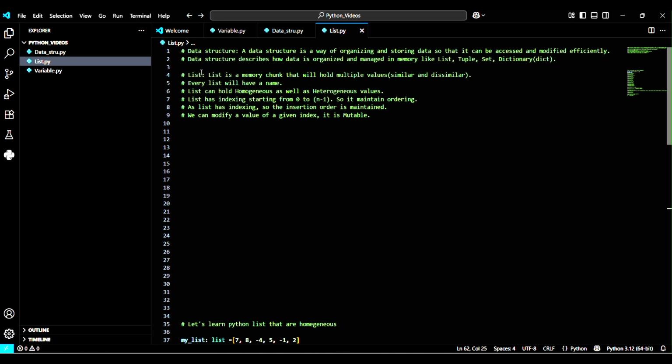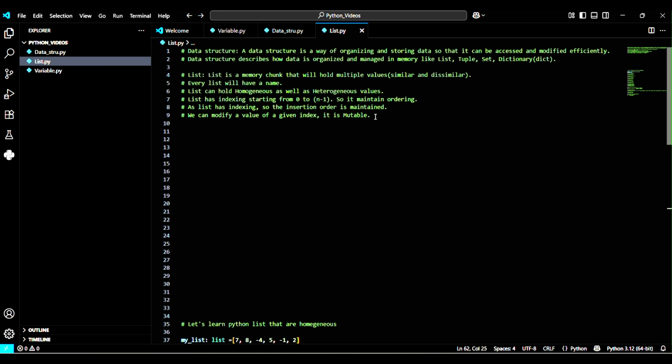Every list will have a name. We have to give a name to a list. Then a list has indexing starting from 0 to n minus 1. We will discuss it later, and when we go through this, you can understand what I want to say in these lines. It maintains ordering. As a list has indexing, the insertion order is maintained, and we can modify a value of a given index. It is mutable. As it is mutable, we can modify a value.